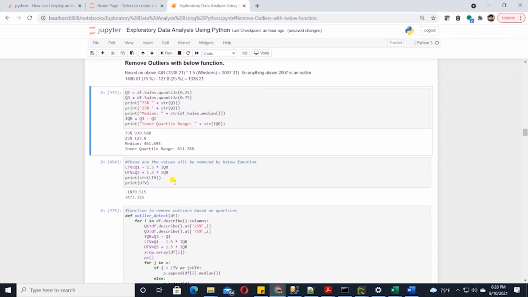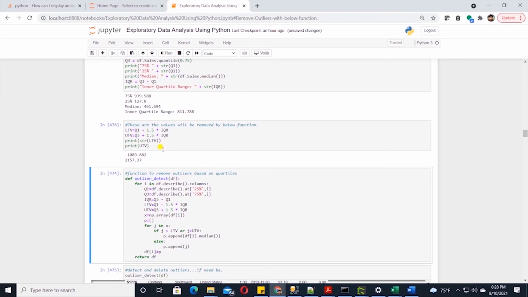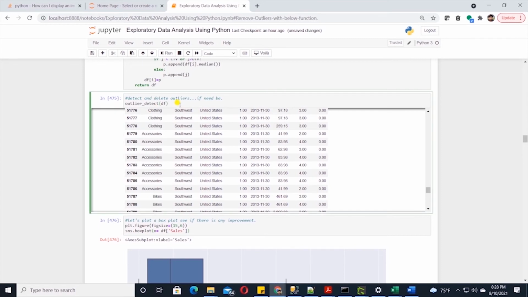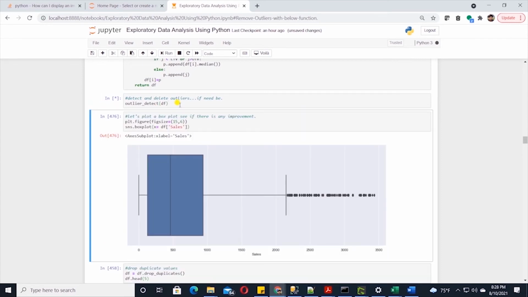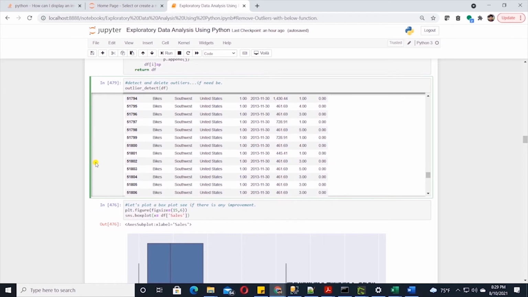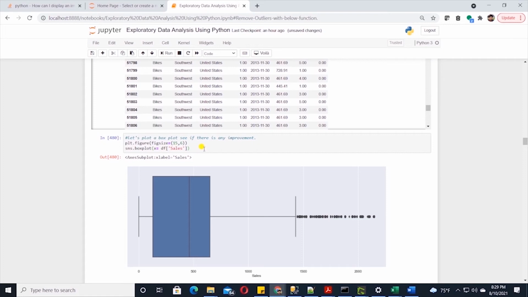We can also check the new threshold values. So if we were to run this function again, it would remove any value exceeding 2157. This is the value of the whisker on the right side of the plot. Let me rerun the function and see how it impacts the outliers. I will let the function complete. Okay, the function call is complete. We can rerun the box plot on the updated data. Now the whisker line stands at 1470 or 1480, and values above it are considered outliers, which go up to 2157.